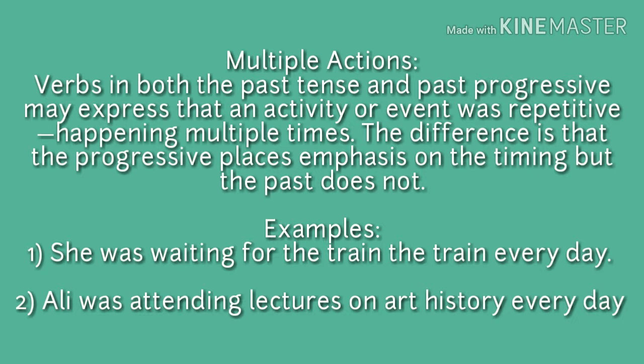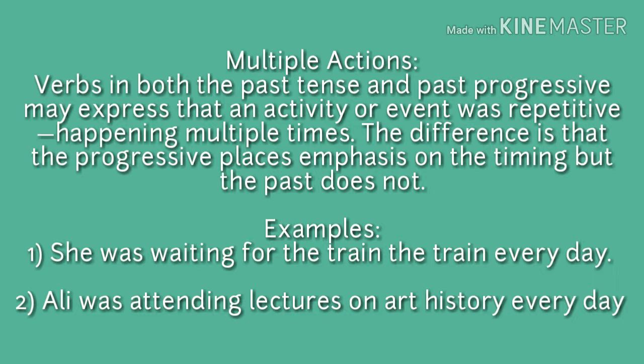Alright, in past tense and past progressive tense there is one similarity, and that similarity is about multiple actions, and those multiple actions could be in repetitive form and happening multiple times. So we are going to use past progressive tense. And there is one difference between these two tenses: in past tense we don't emphasize the timings of the events, but for past progressive, yes, we are going to use the timings of the events or activity.